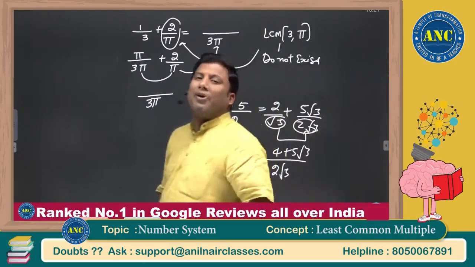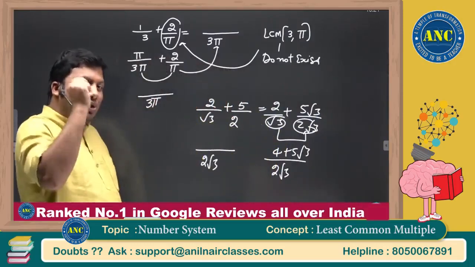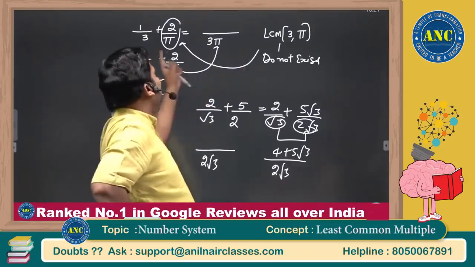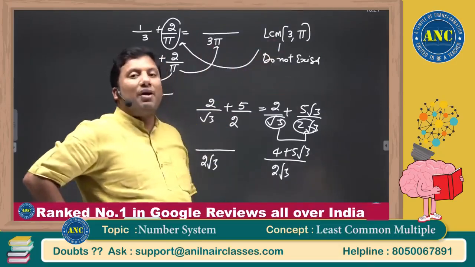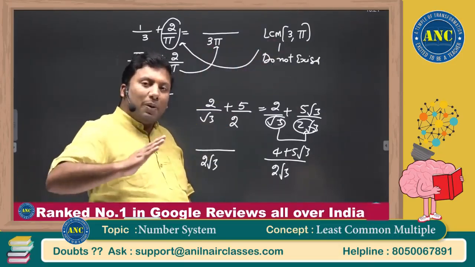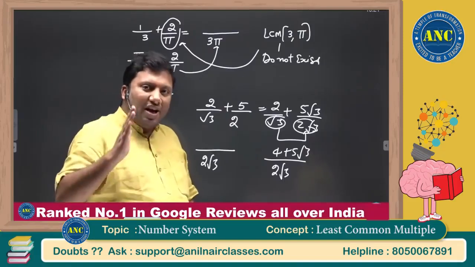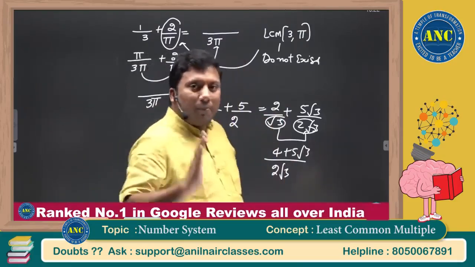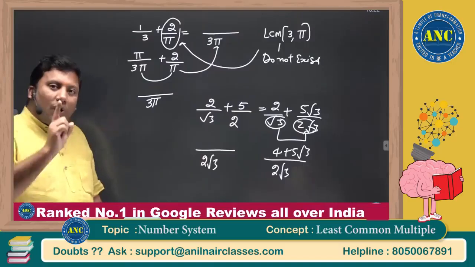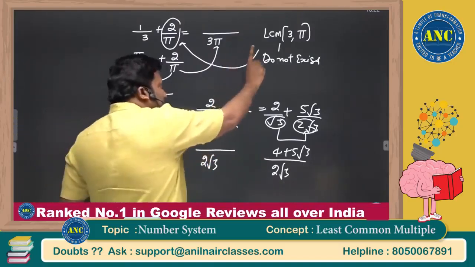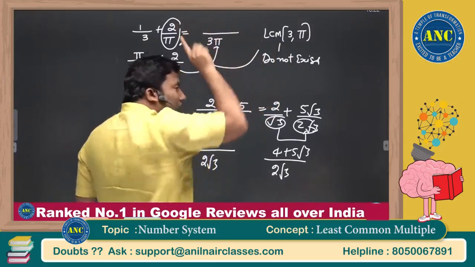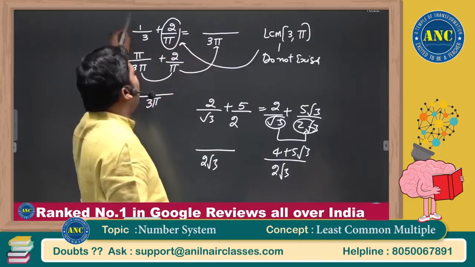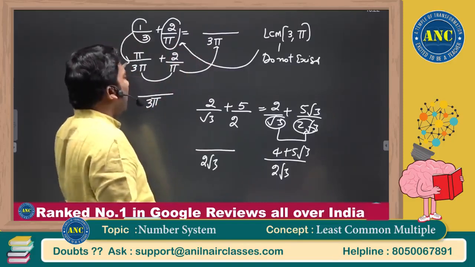This is an extremely important key point. The student is able to connect a beautiful concept and asked me a very interesting question. Why, when it is 3 pi, is the LCM of 3 comma pi not possible? On this public platform, I want to appreciate Bishwajit for asking a very, very good, logical question. Many of the students who are watching this video, I hope you got clarity on why I said that the LCM should always be taken for the same family. How come here I am writing it as 3 pi? Because I am converting 1 by 3 into pi by 3 pi.